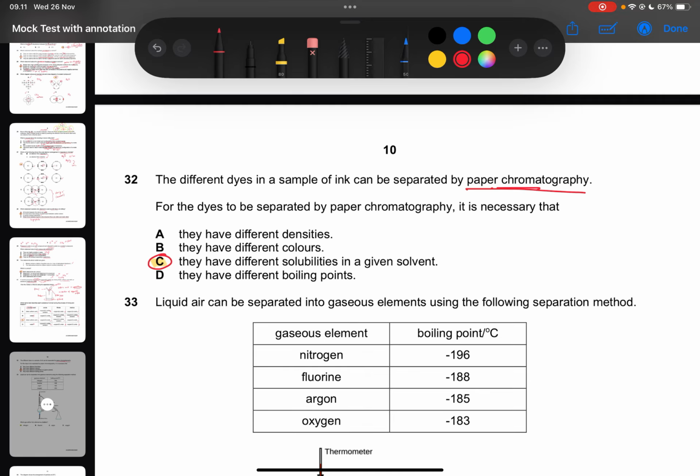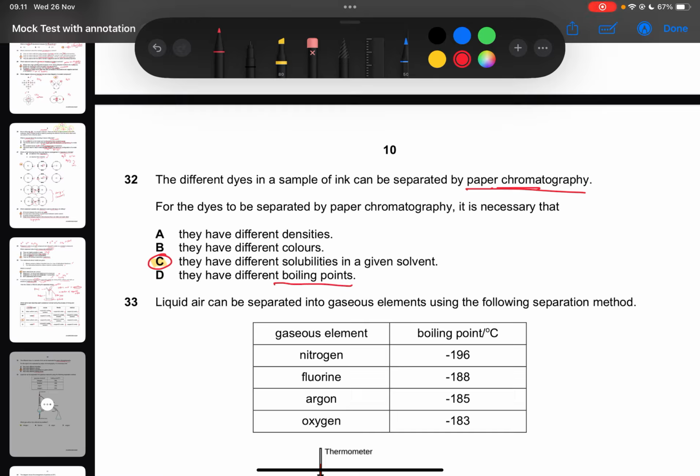The reason why they form different Rf values is that the rate at which they dissolve in the given solvent is different, depending on what kind of compound or substance is used. So each pure substance has its own Rf value. It has its own rate of solubility in the given solvent. So that's why the height will be different.